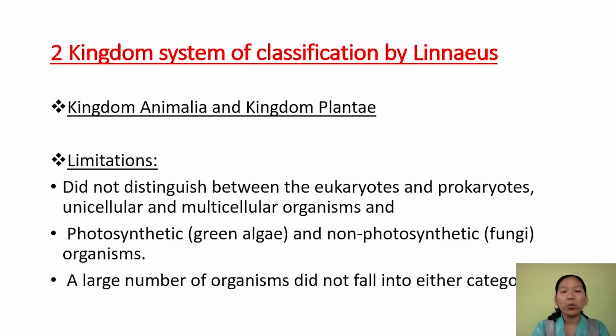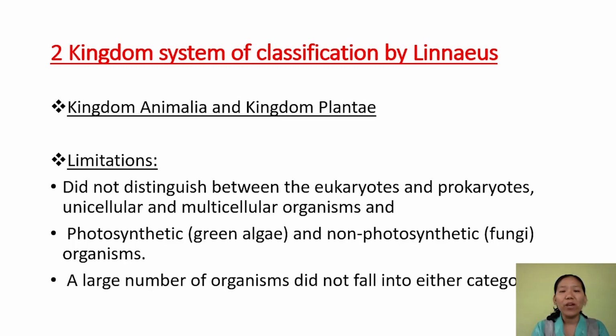And this two-kingdom classification was not adequate because of certain reasons. This system of classification did not distinguish between eukaryotic and prokaryotic organisms. For example, bacteria, algae, bryophytes, and flowering plants are all placed under kingdom Plantae.